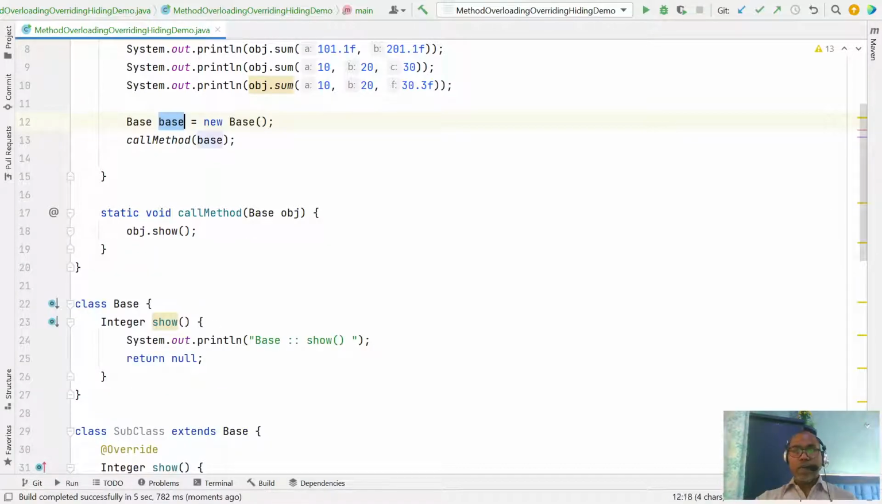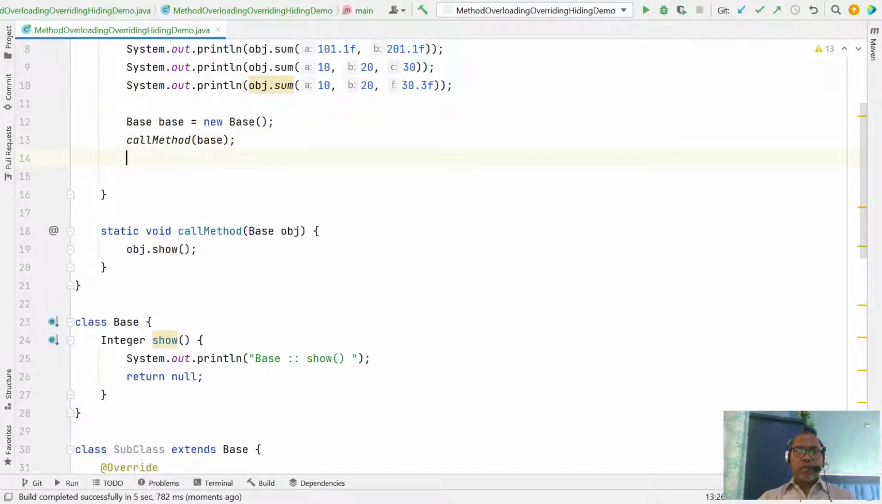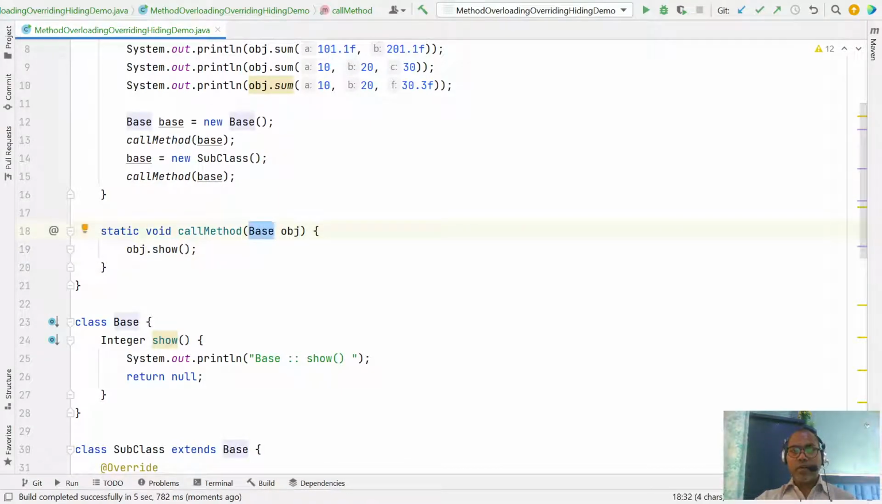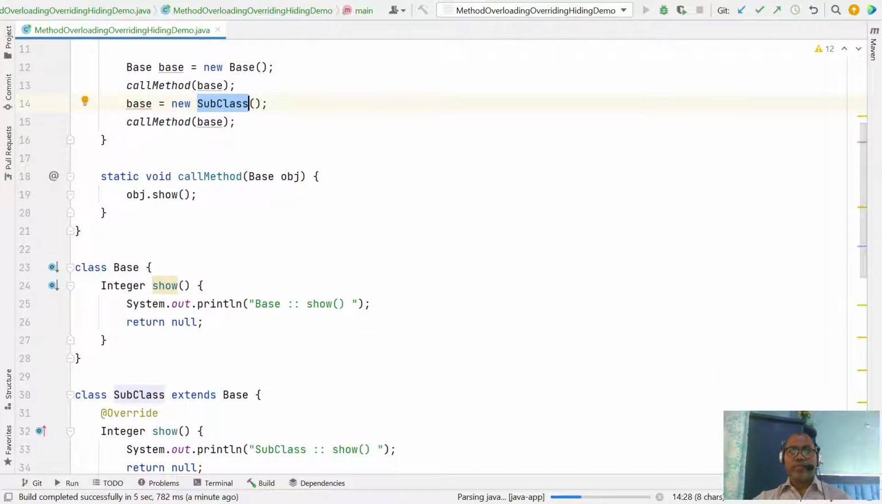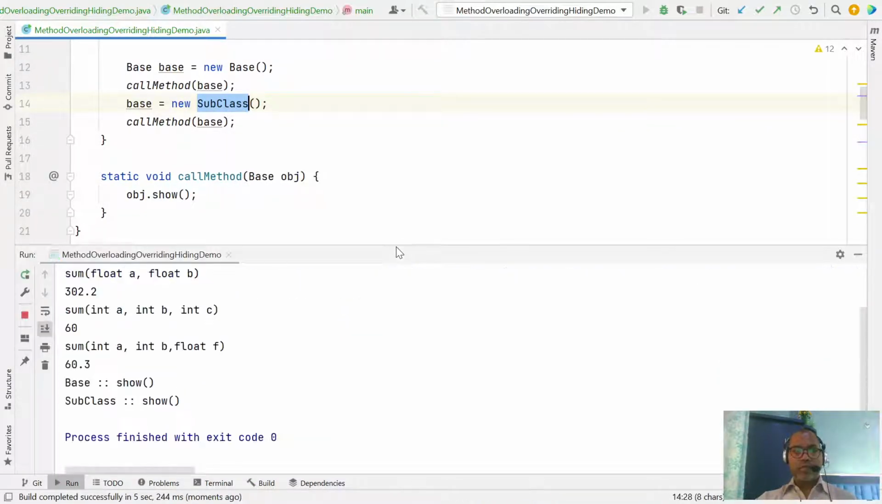In this case, you can also say your base class can be assigned a new subclass. So if you invoke the same method here, which function is invoked? The base class one or the subclass one? Let's run it and check the output.